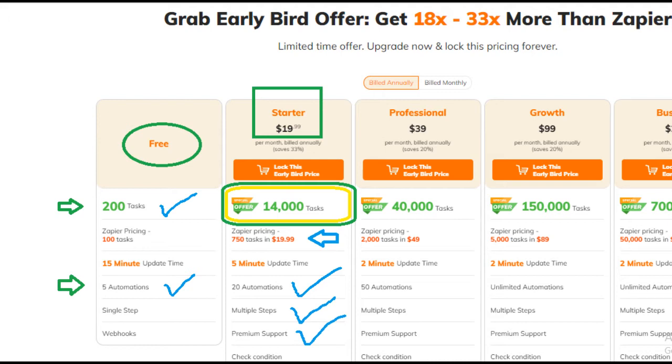The starter paid plan offers 14,000 tasks in Integrately, whereas Zapier at the same pricing offers 750 tasks only, which is very less if we compare numbers. Then it also offers 20 automations, multiple steps, and other things. You can check it out on the website. It is important to note that there is some special offer, and under that they are providing a 14,000 task limit. So it might be limited. Also, they are giving a 14 day free trial.